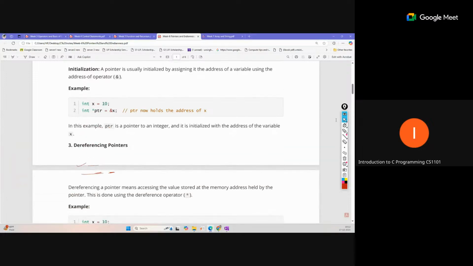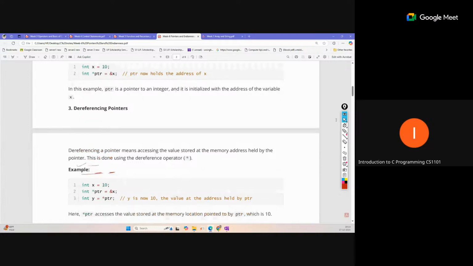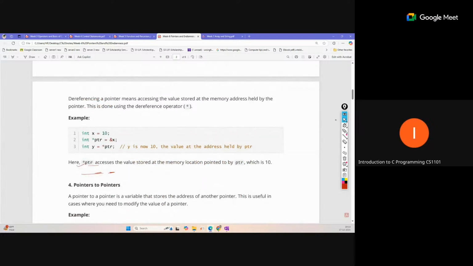So, dereferencing a pointer. If we have the pointer address, how can we get the value at that address location? Sometimes we require this. We want to read the value of the memory location from the pointer. Here the same operator is used, now as a dereference operator.